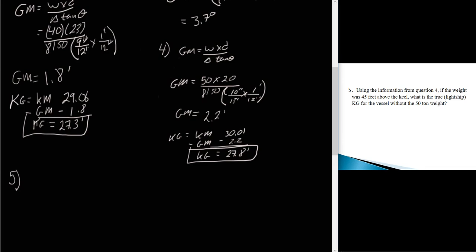All right, so we're going to use theory of moments to get rid of that. We could also use GG if we wanted, but one way or the other, we've got to get rid of that. Okay, so we're going to do this by GG. We're going to subtract 50 tons, that's at a height of 45 feet above the keel. So we know that GG, the shift of G, is weight times distance over the overall displacement after the fact.